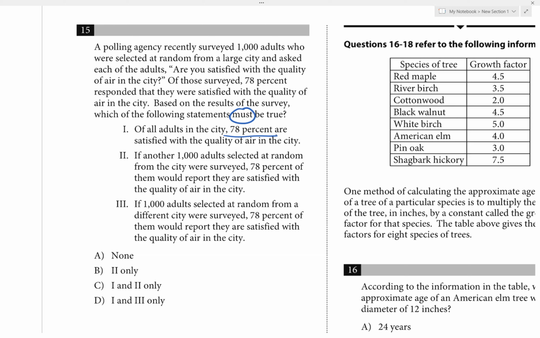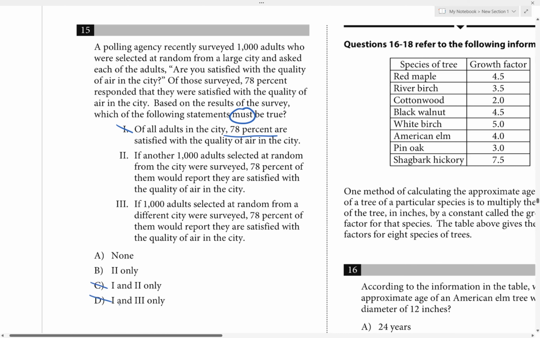If it's a good survey, a random sample, then it should be pretty close to 78%, but it won't be exactly 78.0. It might be a little bit higher, a little bit lower. Since statement one is not necessarily always correct, that won't be the answer. It has to be always true in order to be correct. So you can eliminate statement one, and therefore C and D will be out.